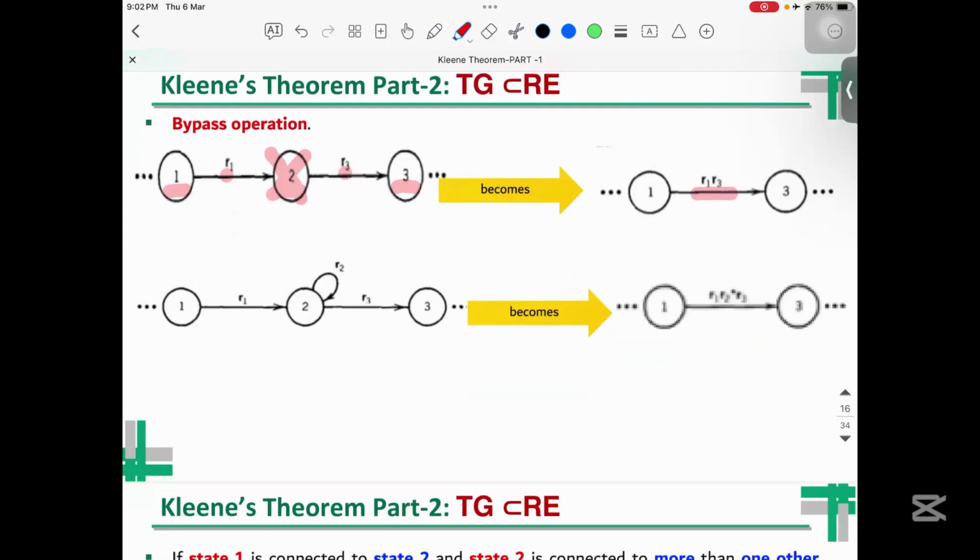In this case, we have also 1, 2, and 3. We need to remove 2. So you can see here what we did, we have R1, then the loop of R2, and then R3. Here you have seen, I have completely removed this node. That's why here I wrote R1, R2 star, and then R3.